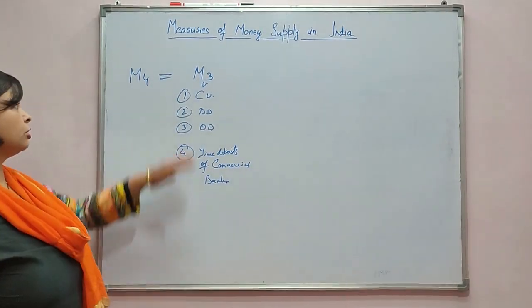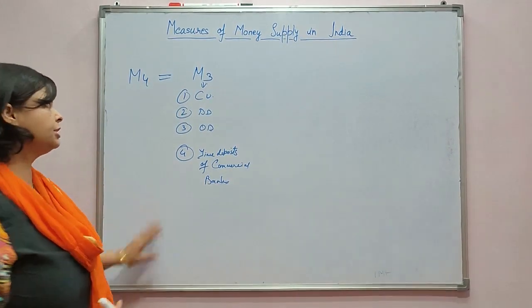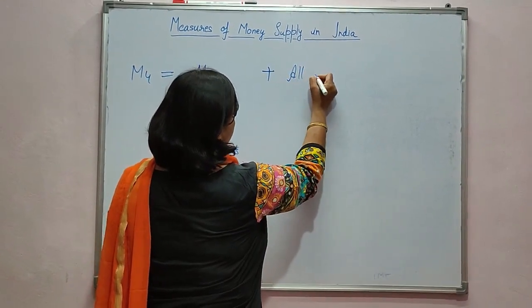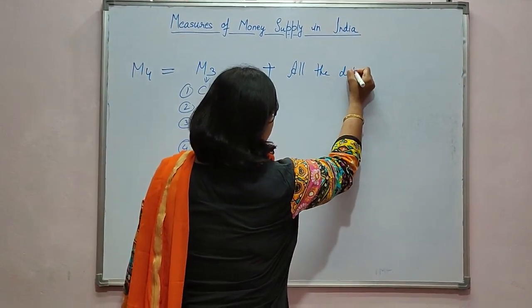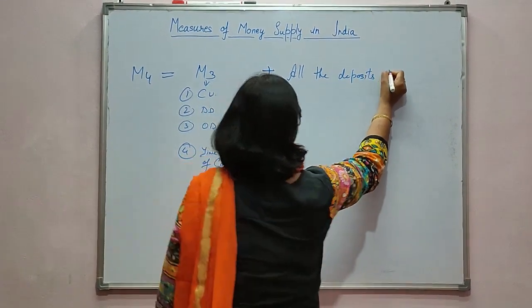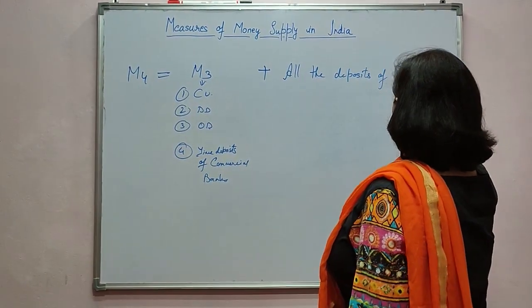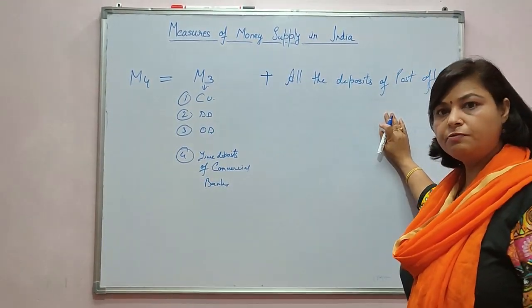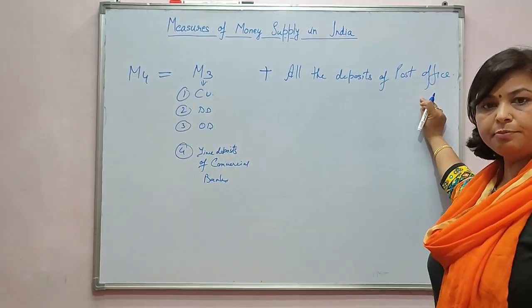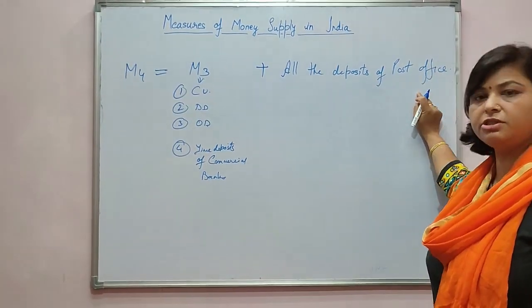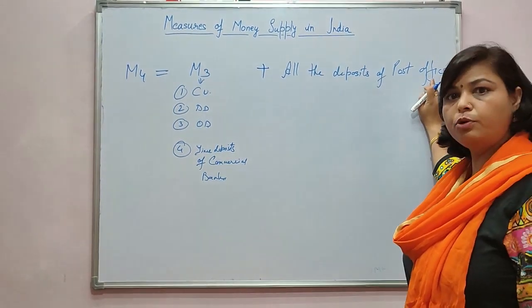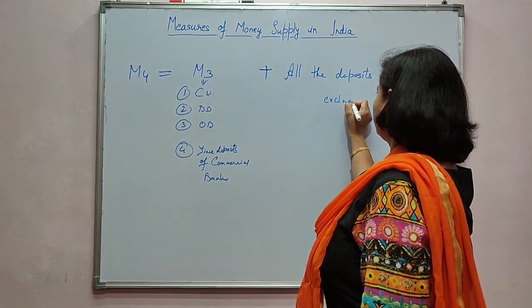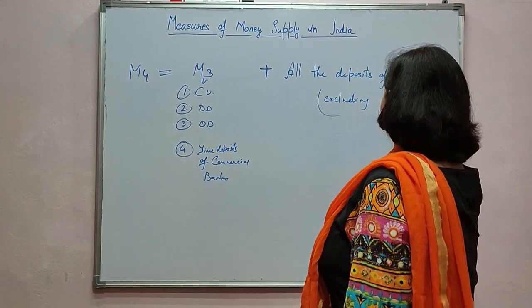So M4 consists of all these four components plus all the deposits of the post office. Whether you deposit money with the post office in the form of demand deposit or in the form of savings deposit, both the deposits with the post office are included here, excluding NSC.